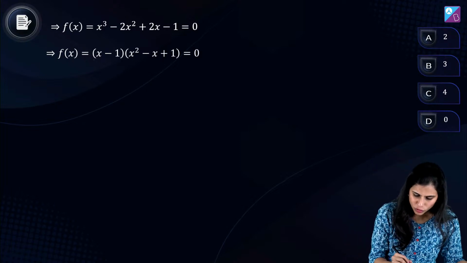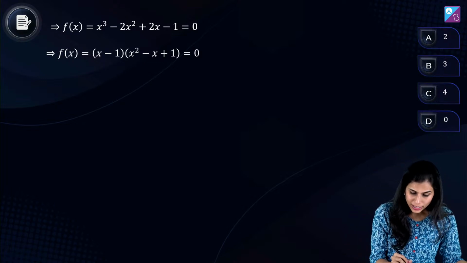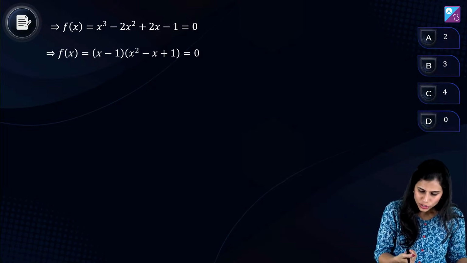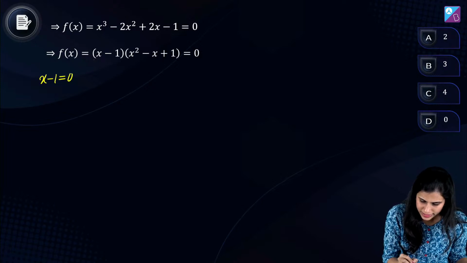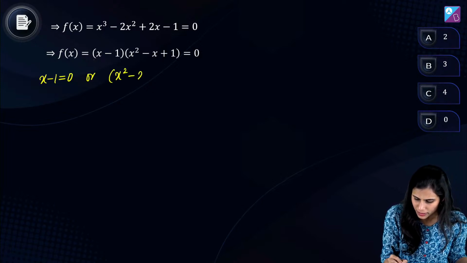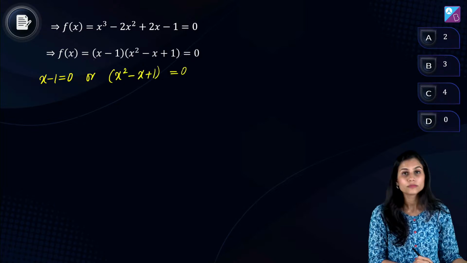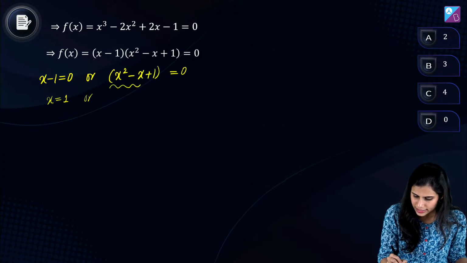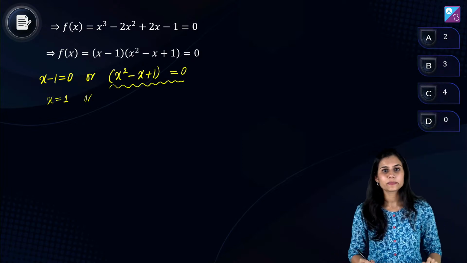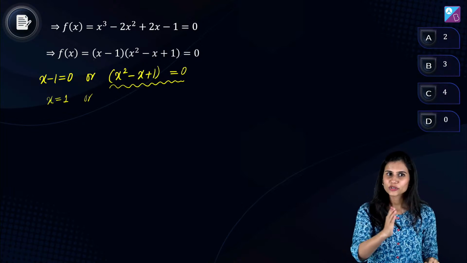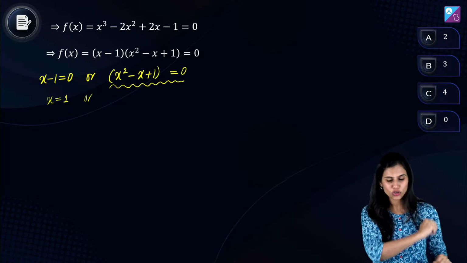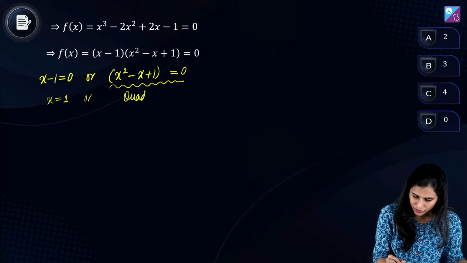So f of x equals 0 means all this equals 0. Now product of two quantities is 0 implies either one of them has to be 0. So what do you get in the next step? That x minus 1 is 0 or x square minus x plus 1 is 0. Now x minus 1 is 0 gives x equals 1. What about this? What about this, people? So Yash, you are on fire. Literally, at your back. Good job. So this is my quadratic equation in x, correct?